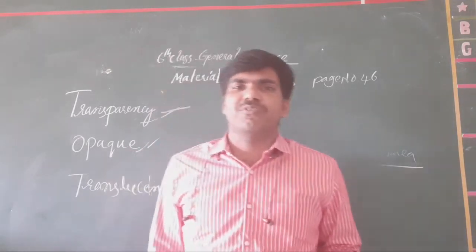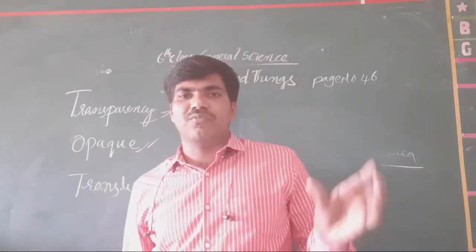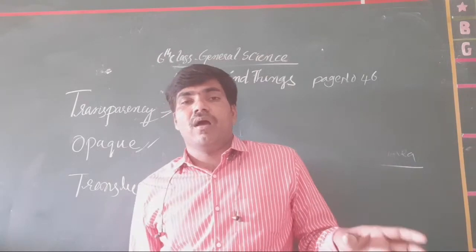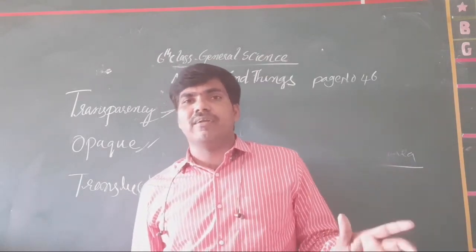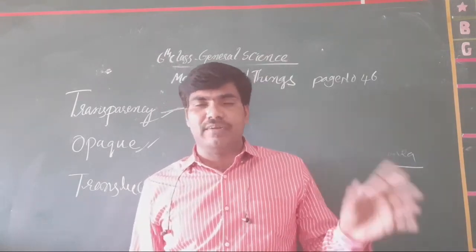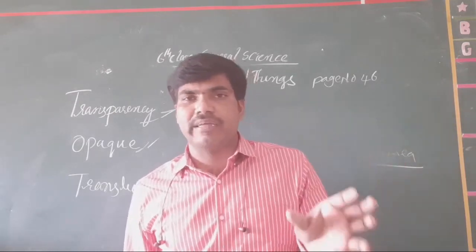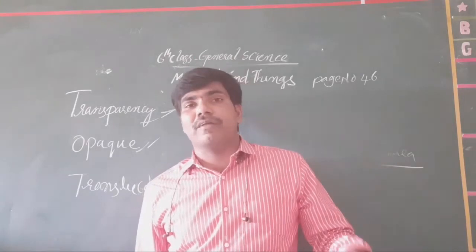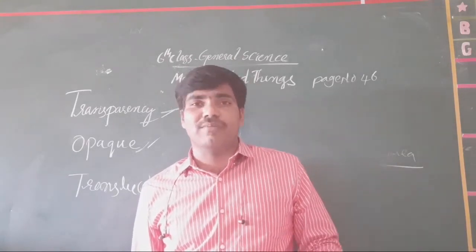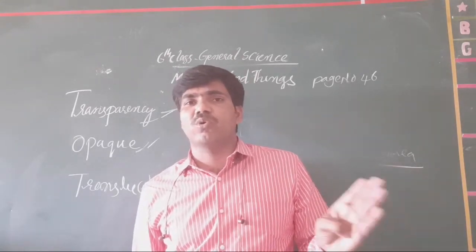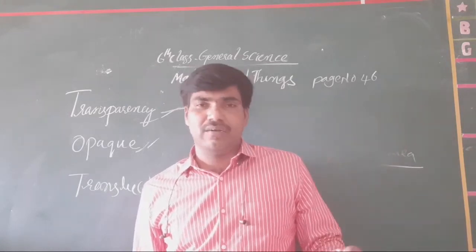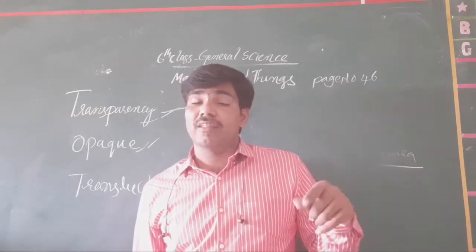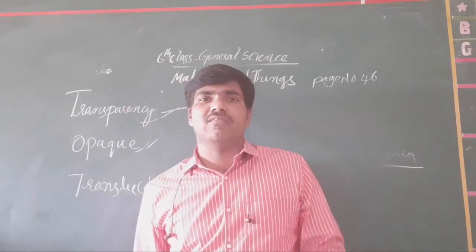Clear or not, all of you? Transparency is nothing but which allows the light through it. That property of material is called transparency. That material is called transparent material, which allows the light through it.